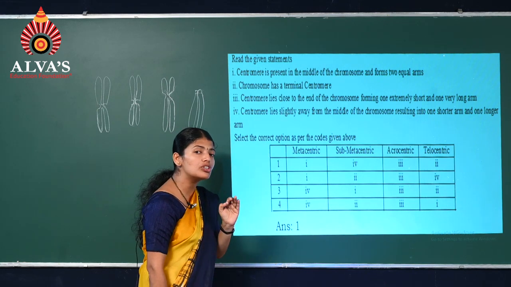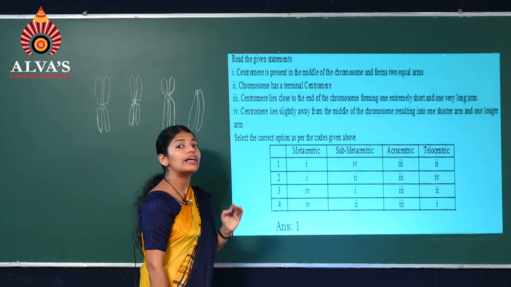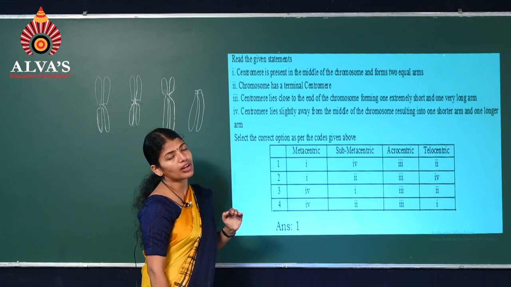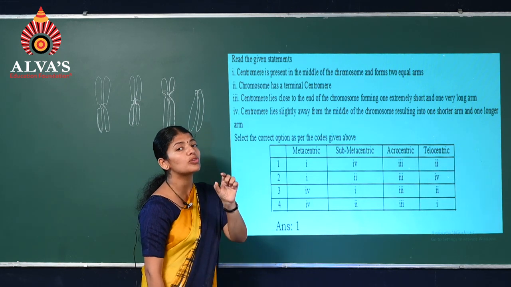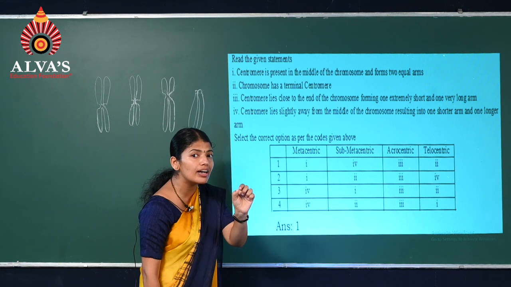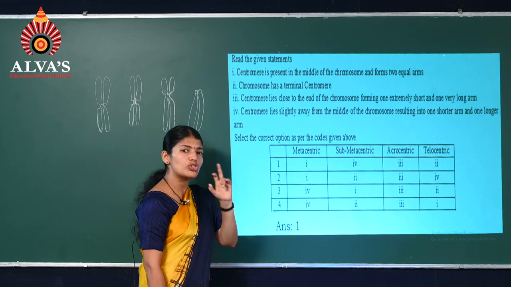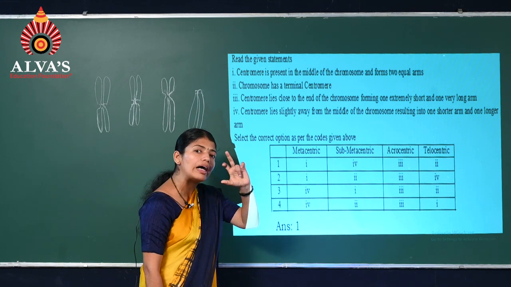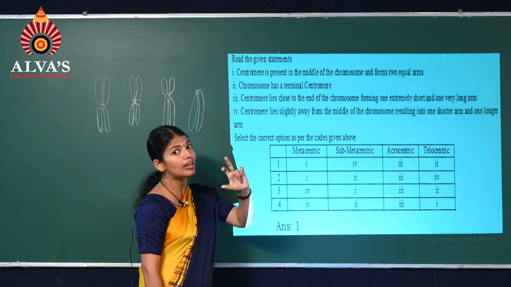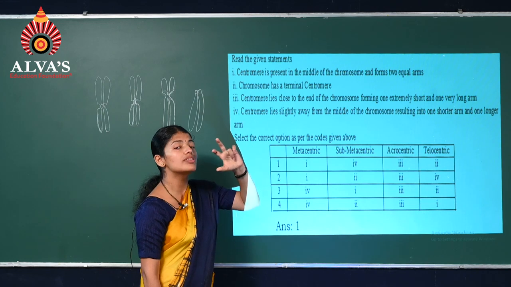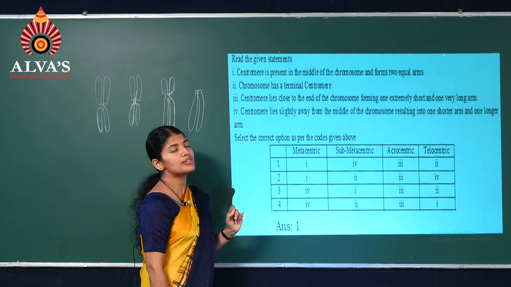That is which type of chromosome? It is telocentric. In the telocentric, the centromere is located at the tip or terminal part. So it will have one arm; the other one won't be there because it's at the tip.